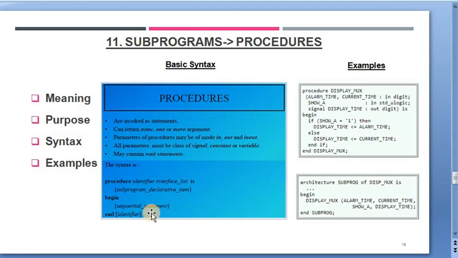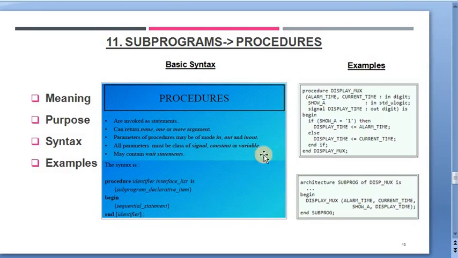As you see on the slide, procedure acts as a statement and returns with some value with arguments. Also, the parameters of procedures can be of three modes, that is in, out and in-out mode. So it must be noted that it may contain wait statements also.